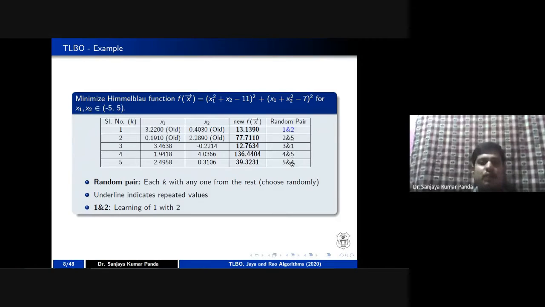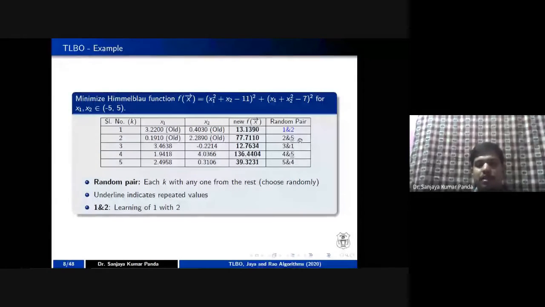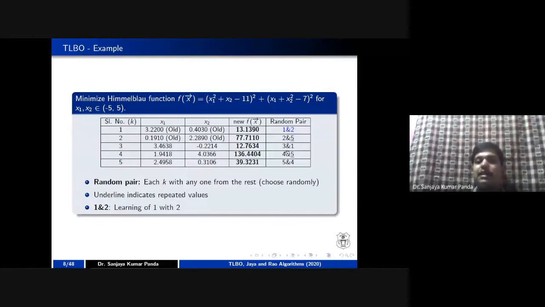So you can see that while they are doing the pairing, it may happen that one population is repeated, meaning whatever population you choose for your pair may be duplicated. It may happen in our case also, because many people trust a particular student of a class to discuss their things. So as we generate these, some values may be repeated. Here 5 is repeated twice and 3 is not there in the random pair. Nobody selected 3, but 3 selected 1.